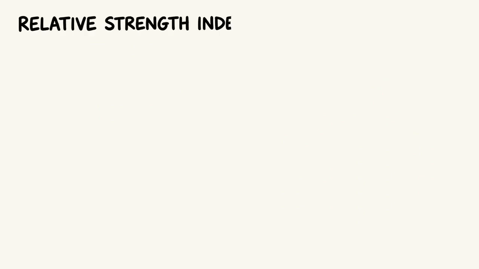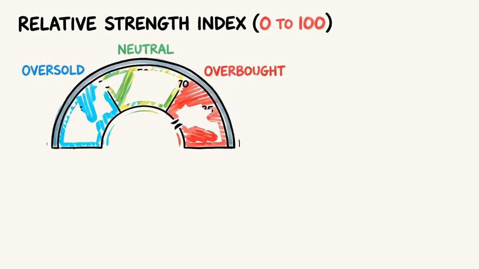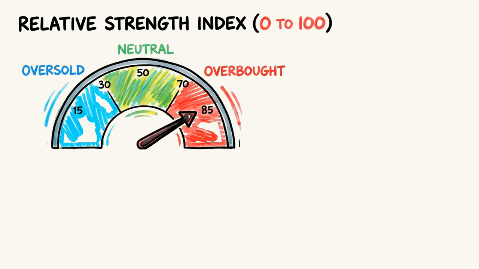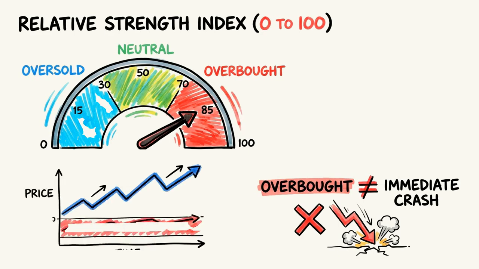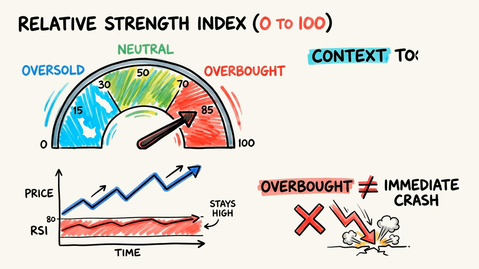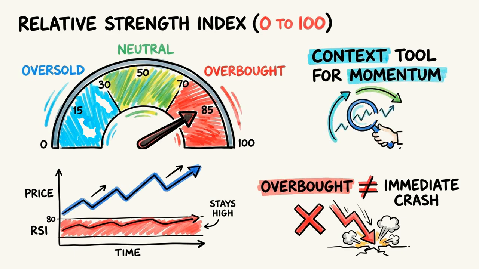RSI stands for Relative Strength Index. It measures the speed of recent price moves on a scale from 0 to 100. Traditionally, above 70 is called overbought and below 30 is called oversold. But this is where beginners often get confused. Overbought does not automatically mean price will crash tomorrow. In strong trends, RSI can stay overbought for a long time while price keeps climbing. So RSI is best used as a context tool. It helps you understand momentum. It's not a buy or sell signal by itself.